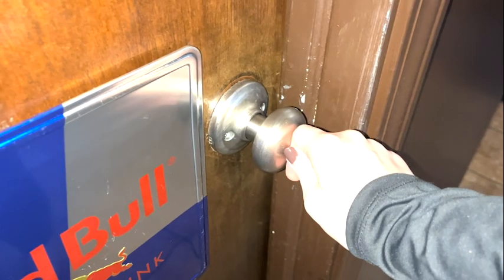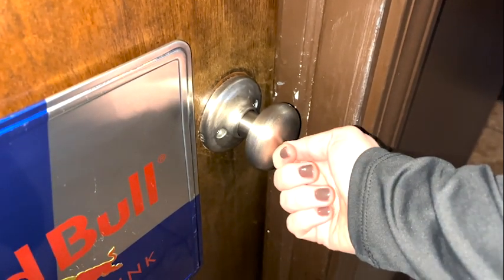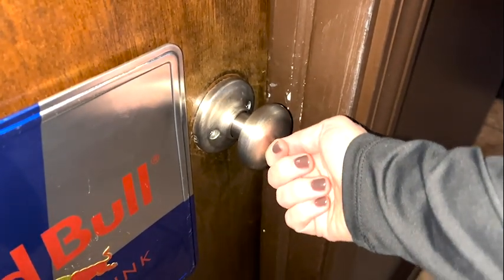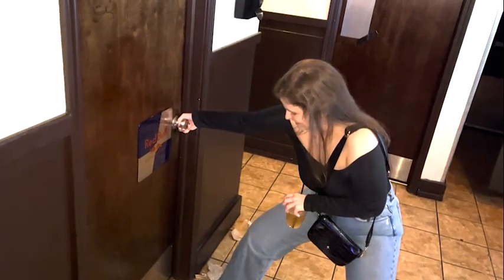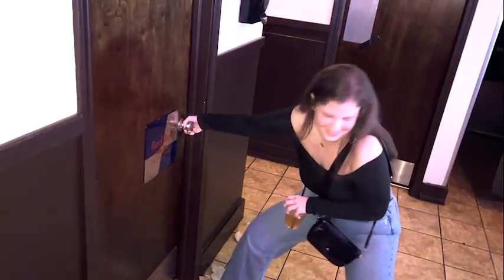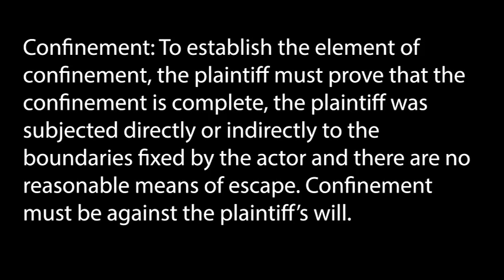Here, we see Ellen locked Maddie into the room without Maddie's consent. We can assume locking and holding the door preventing them from getting out is acting with a desire to confine a person against their will. Therefore, specific intent is established. Next, confinement. To establish the element of confinement, the plaintiff must prove that the confinement is complete, the plaintiff was subject directly or indirectly to the boundaries fixed by the actor, and there are no reasonable means of escape.